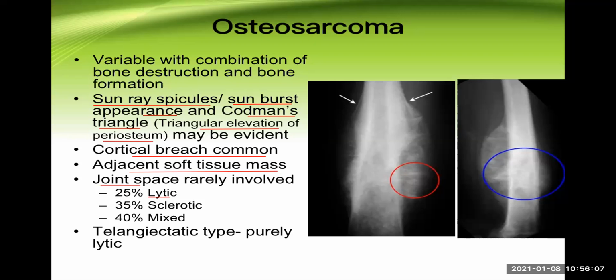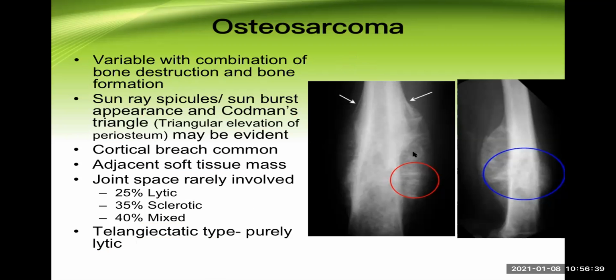25% of them are lytic, 35% are sclerotic, and 40% are mixed. Lytic means destruction of the bone. Sclerotic means formation of the bone; it looks denser in the X-ray. Mixed is a combination of both, and sometimes a telangiectatic type is also there. This is purely a lytic type. So these are the different radiological appearances of osteosarcoma.